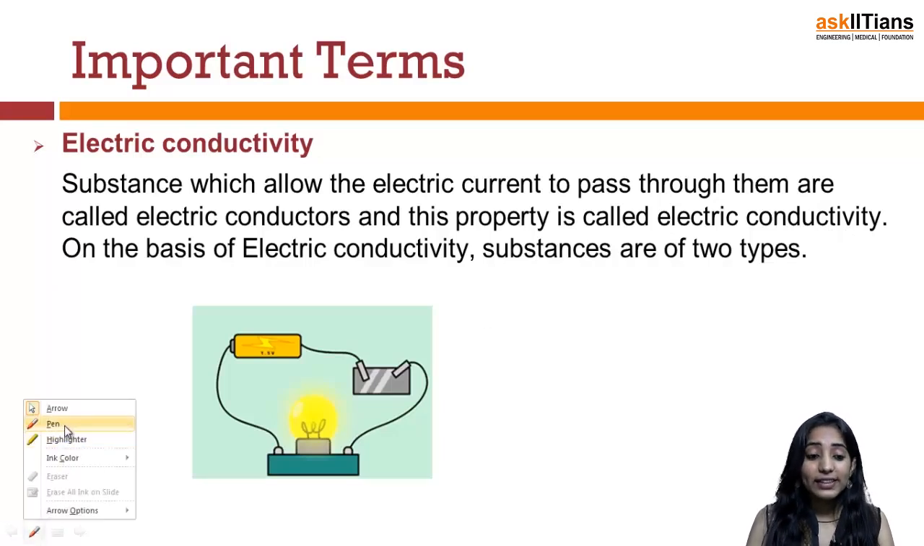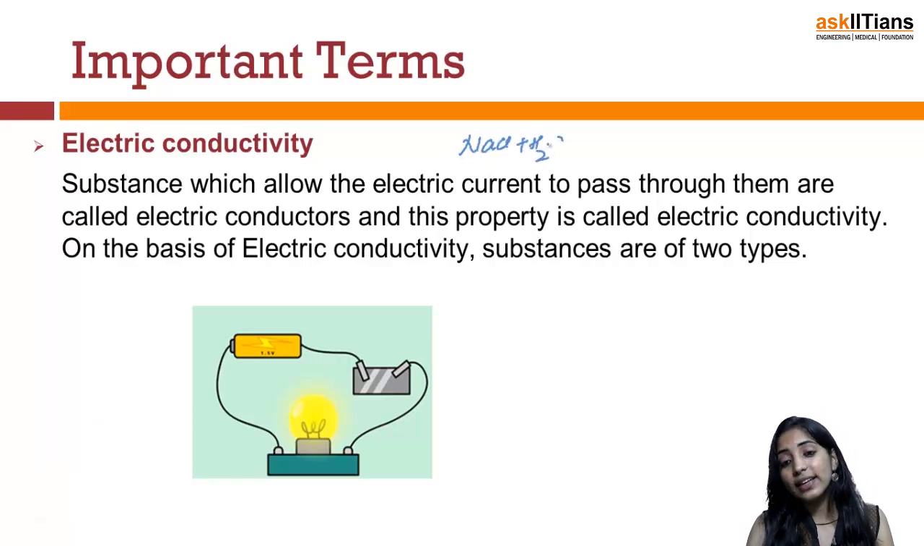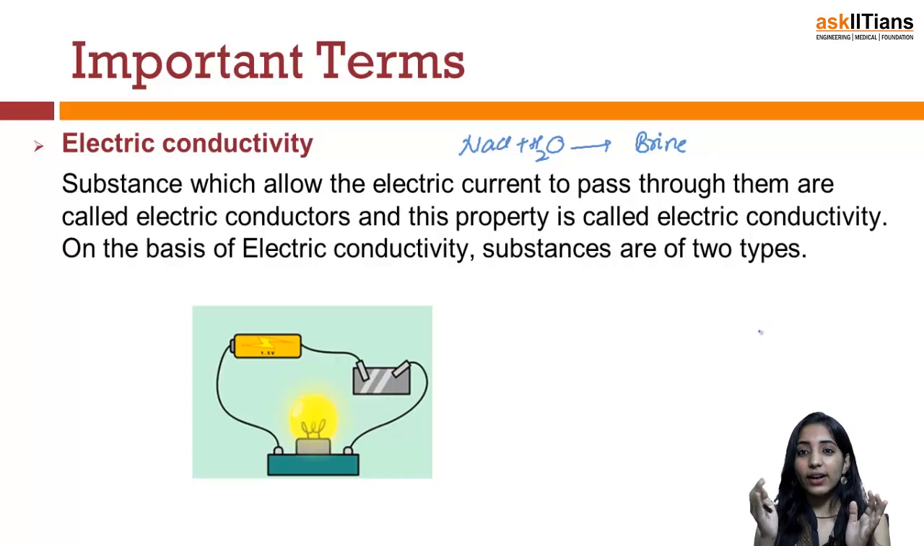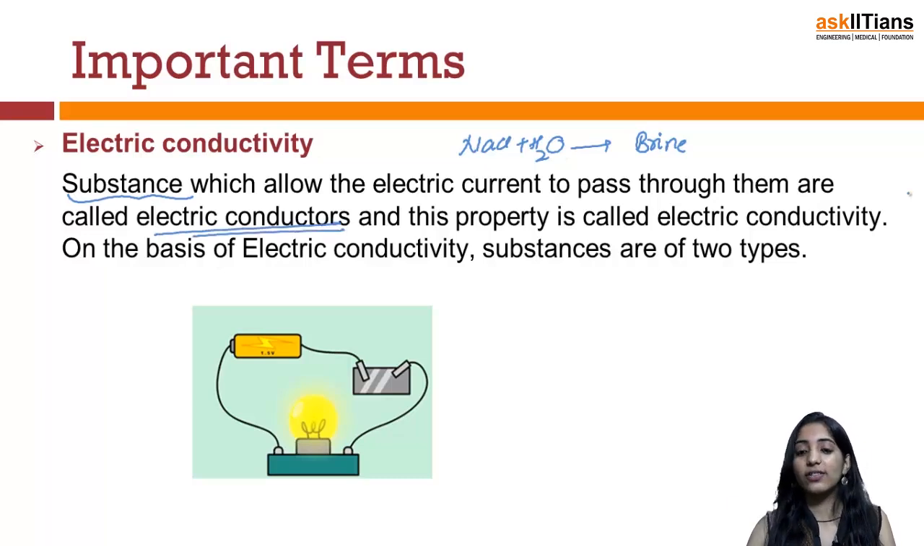So for example, if you have NaCl and you dissolve NaCl in water, you obtain a solution which is known as brine, because aqueous NaCl is known as brine. Now if I put two electrodes and see whether a bulb glows or not, we'll say that yes, the bulb glows. That means the substances which are capable of conducting electricity through them are known as electric conductors, and this property is known as electrical conductivity.